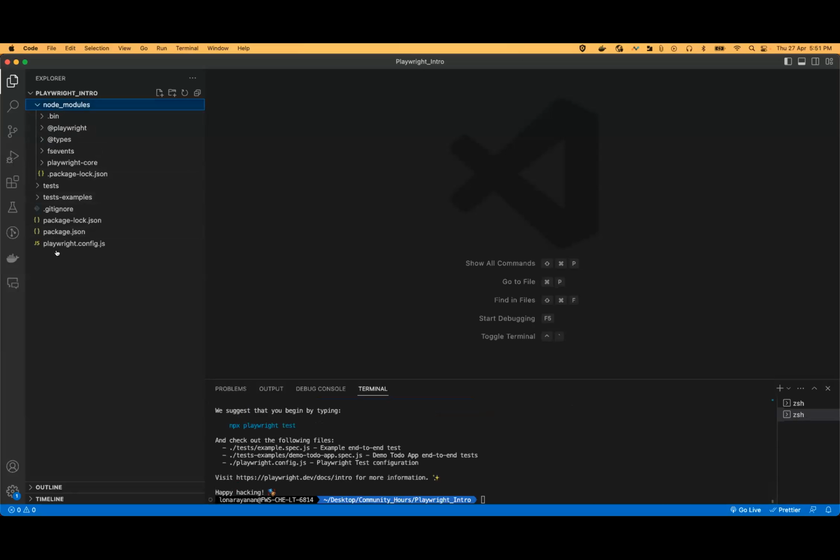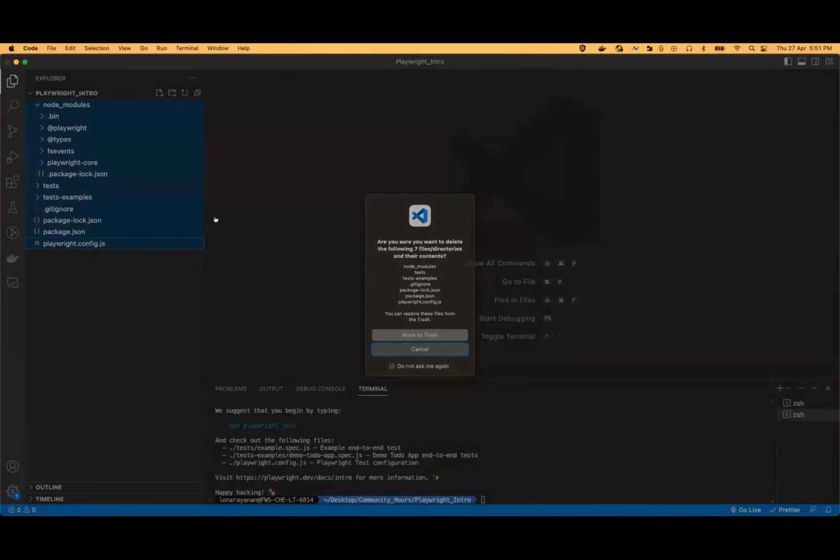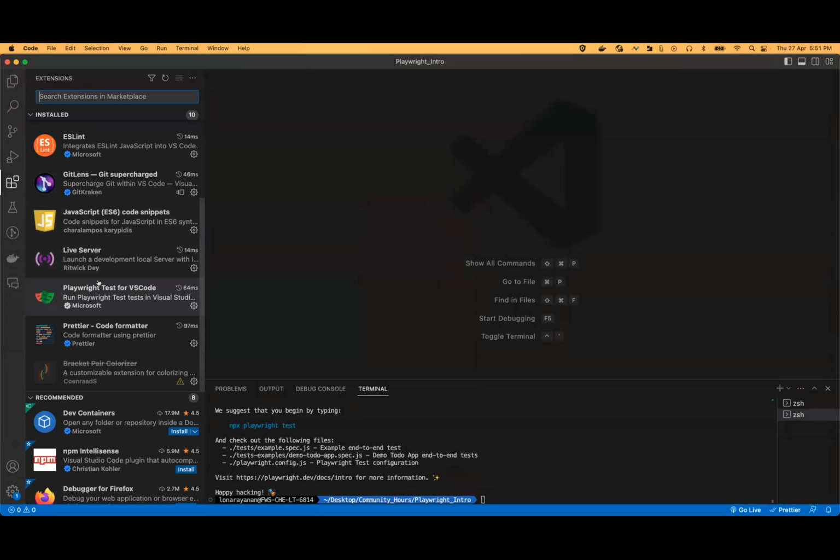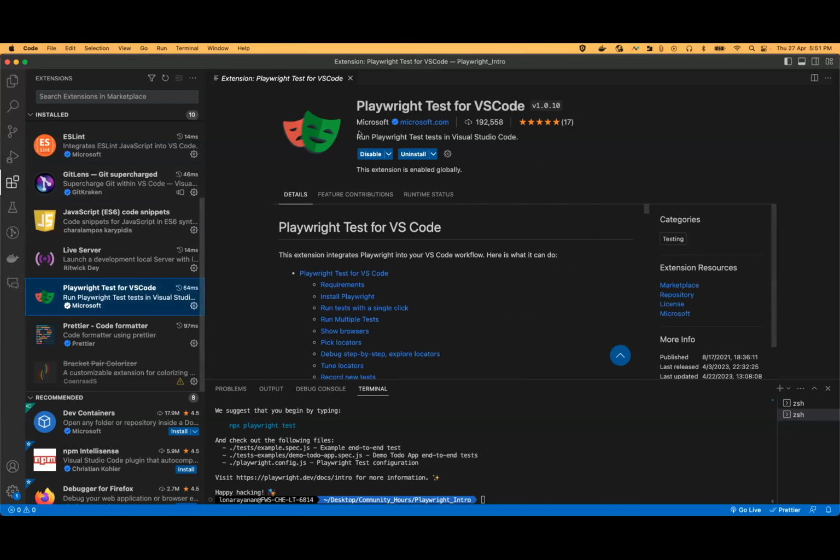The other option, if we are using VS Code, is that VS Code provides an inbuilt function. There is an extension called Playwright Test for VS Code. Once we install it, the extension supports all kinds of things like creating, debugging the process, running the test cases with the browsers, headless mode, and everything.